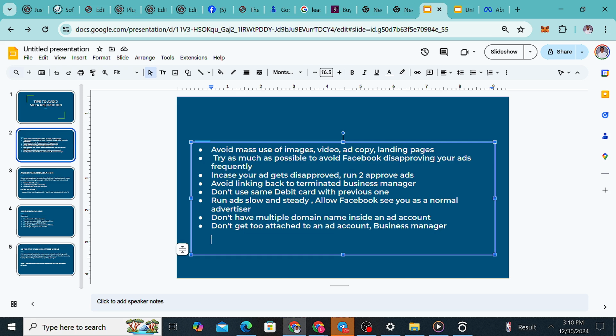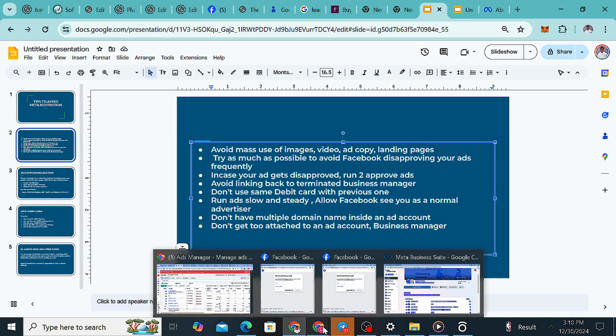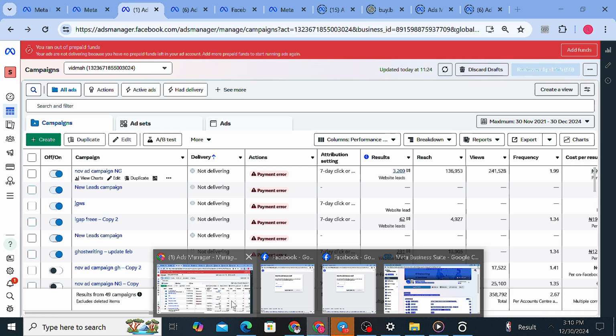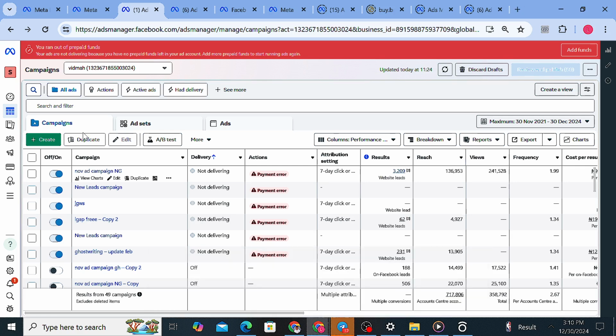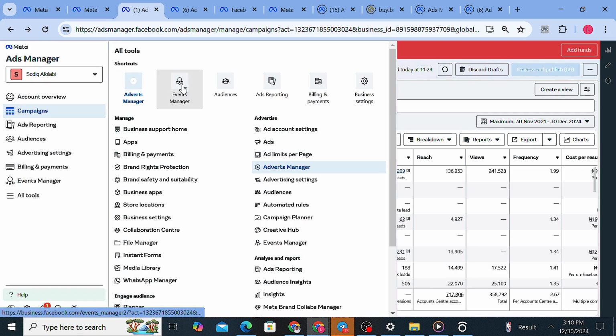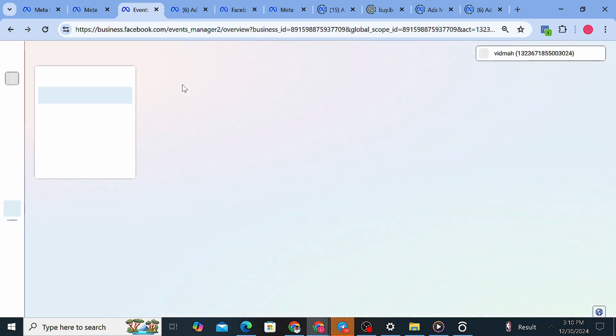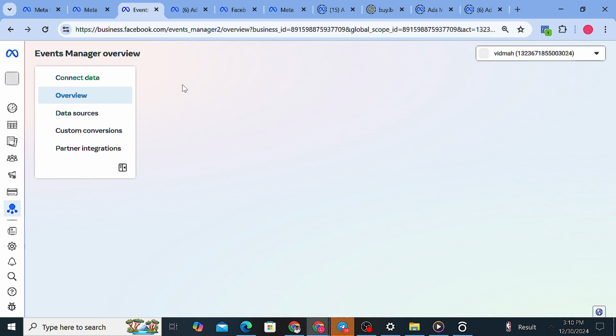So that's just it. Don't have multiple domain names inside an ad account. Probably I may need to switch to Facebook to share this with you. What domain means is your website link. For example, in my event manager, I don't have multiple domain names. This is another account of mine, Bitma. The only domain I have here is sodikololade.com.ng. This is the only domain that this ad account is managing.